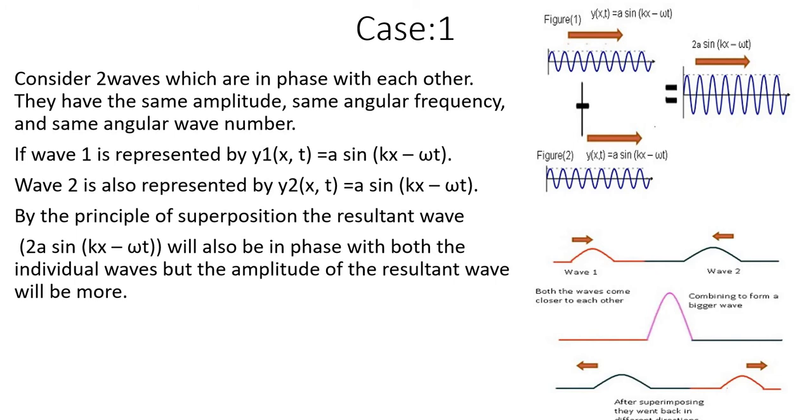Same way here also we can see one wave is traveling from left to right, another wave is traveling from right to left. What happens when both waves come closer to each other? We will have a resultant or bigger wave. After that, what happens? They are moving in opposite directions, so they will continue to move. So after superposing, they went back in different directions. Is it clear? Okay. And now we will see the next case.